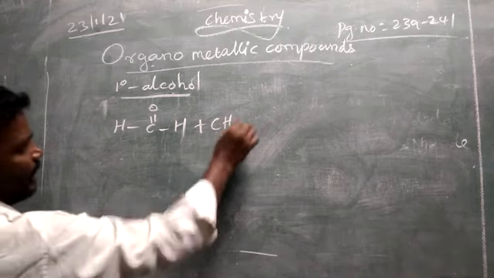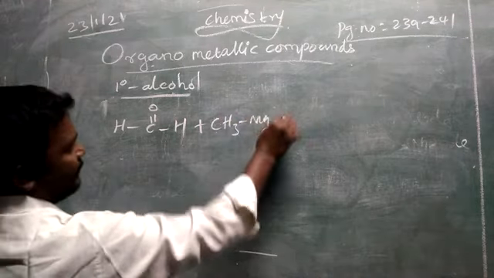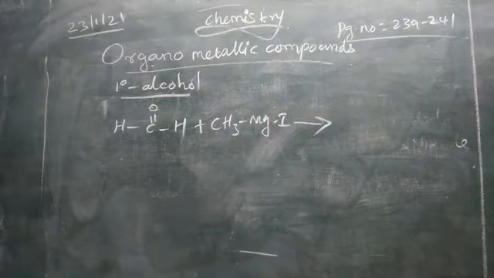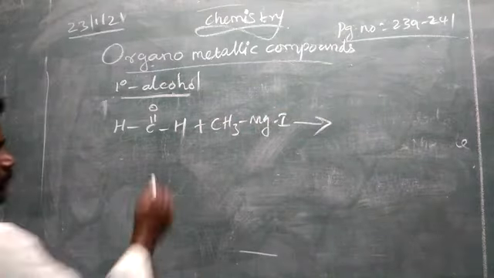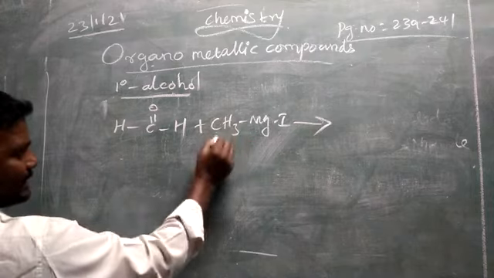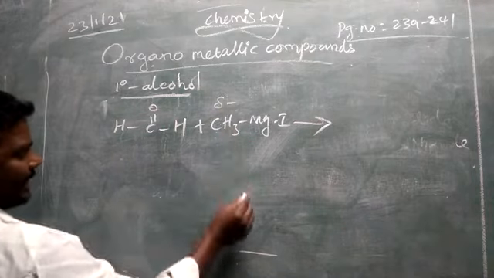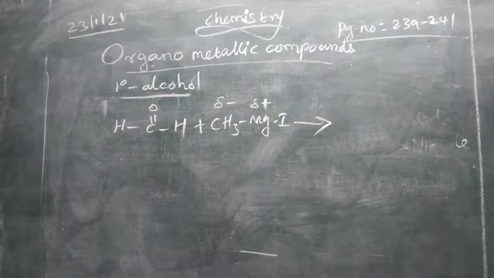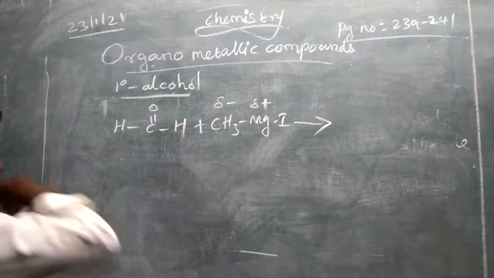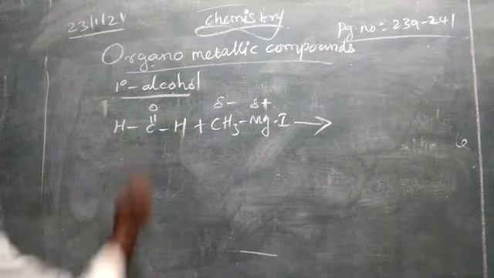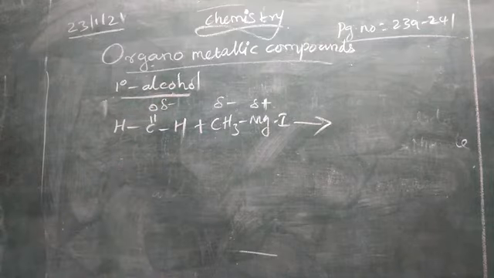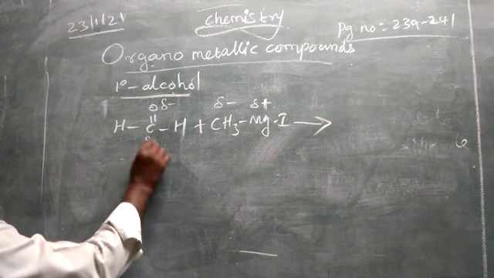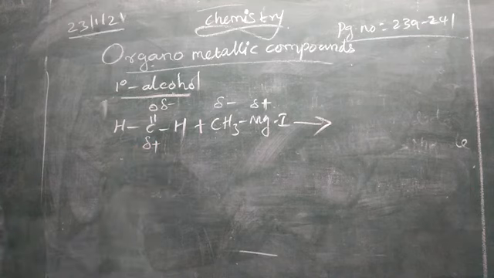So methyl magnesium iodide, you can take it. Now this CH3 will carry a partial negative charge, and magnesium will carry a partial positive charge. In the carbon-oxygen double bond also, O will carry a partial negative charge and carbon a partial positive charge.